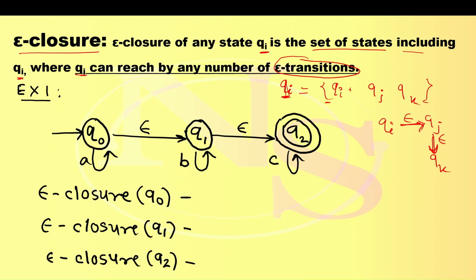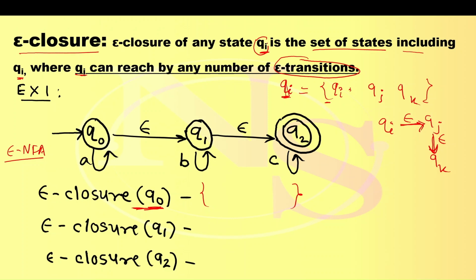I want to find epsilon closure of Q0 in this given NFA. This epsilon NFA is given to us, where I want to find epsilon closure of all the states. First, epsilon closure of Q0. What is it? Epsilon closure of any state is nothing but a set of states, including itself.